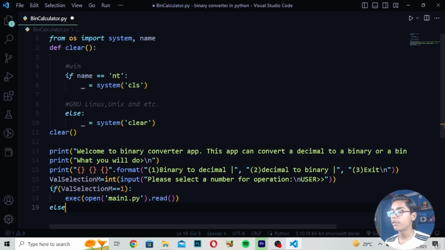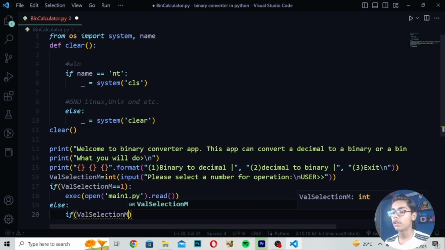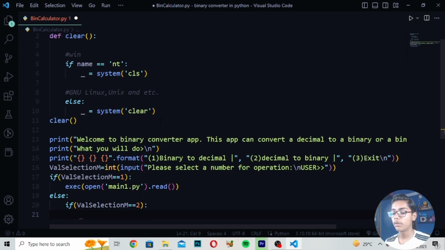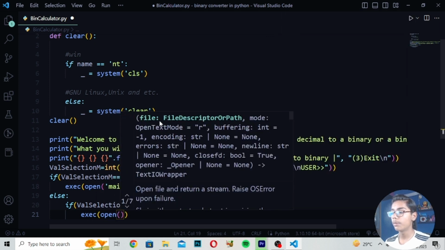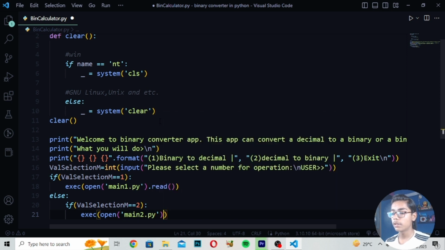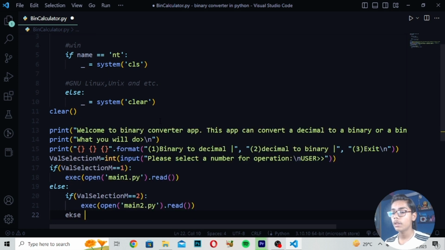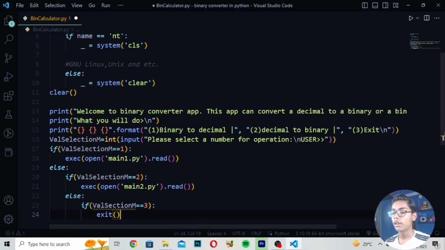After making this, you have to write else if well selection, and now write is equals to 2, and move down and write exec, then open, and after open I will be writing main2.py. You can see we have written this, and then I will be writing read and making this bracket. Then I will write else if well selection is equals to 3, write exit and make this tag.